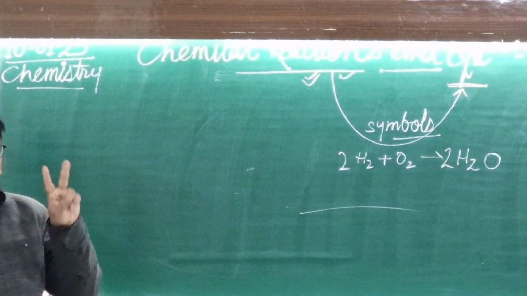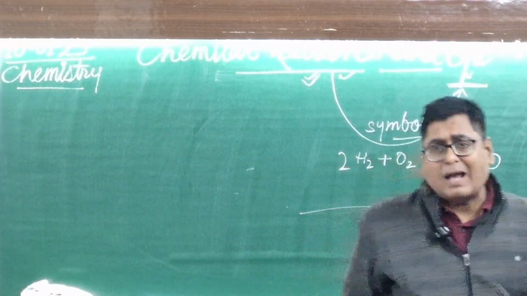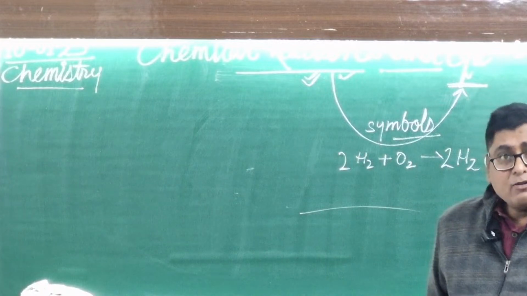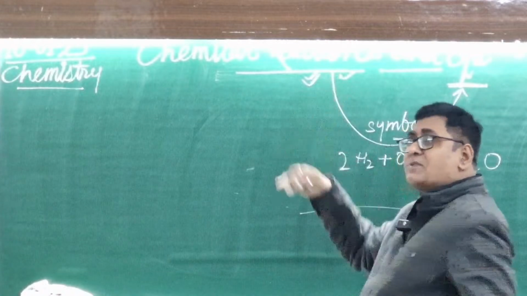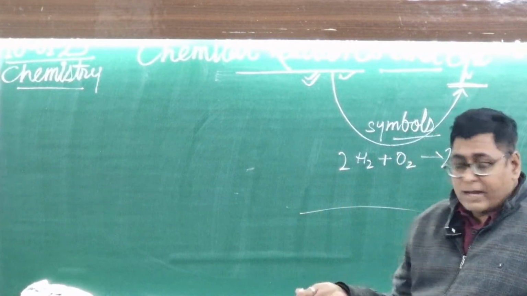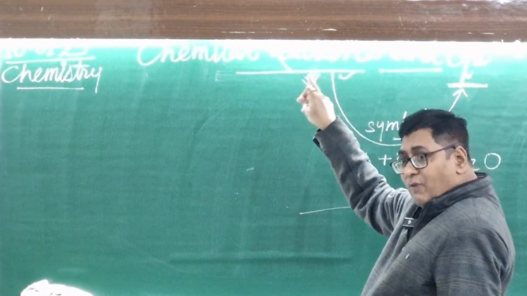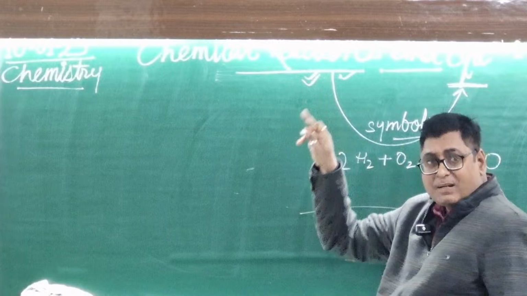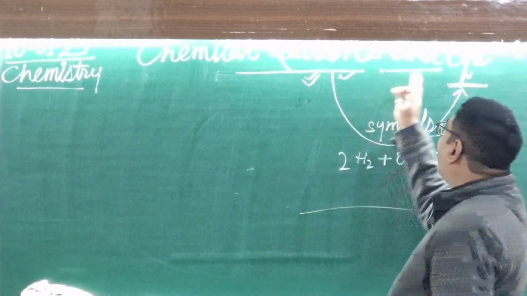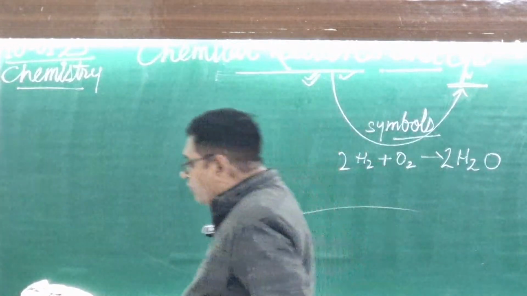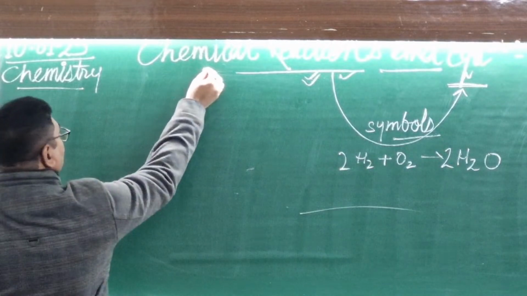The main differences between a chemical reaction and a chemical equation. What is the difference between them? This is a very important question for the board examination. In a chemical reaction, a new substance is formed, but when that reaction is represented by symbols or formulas, it is called a chemical equation. Done. Now here we are going with the types of chemical reactions.